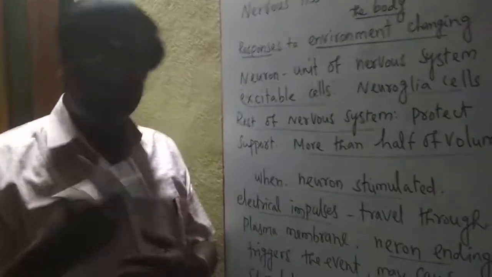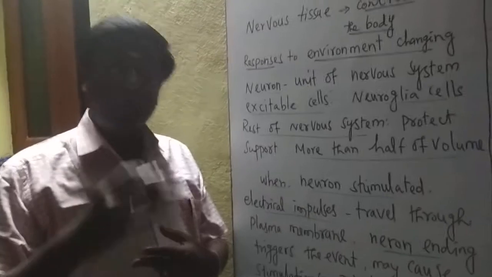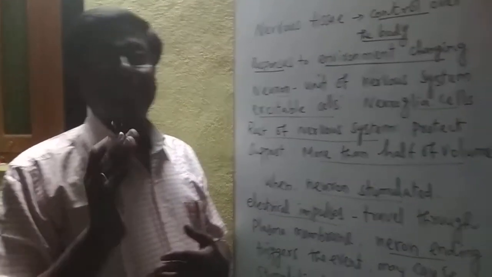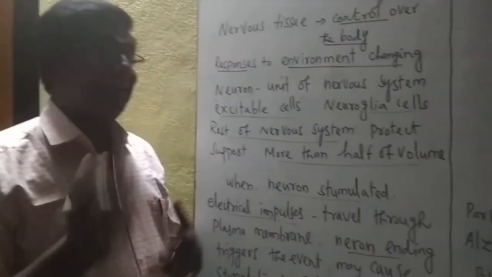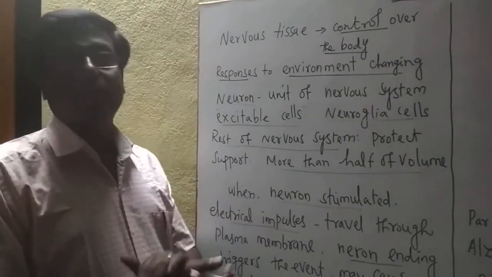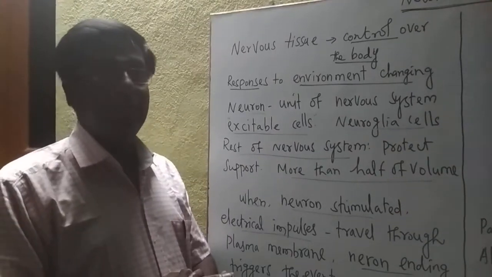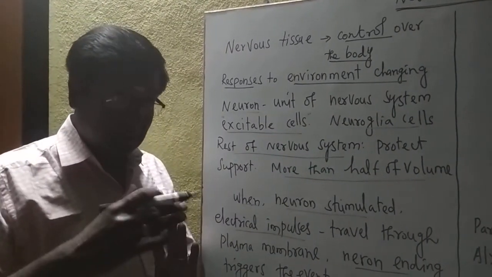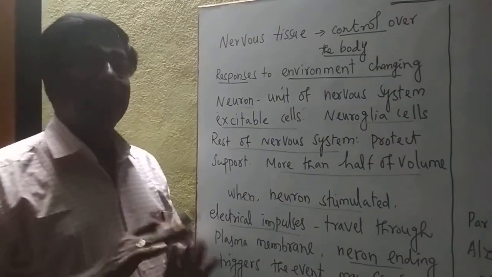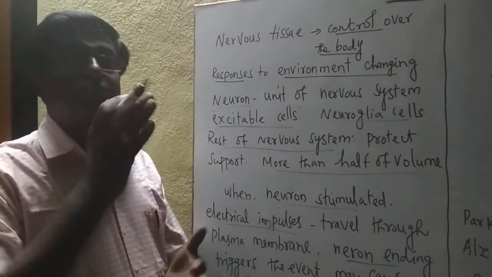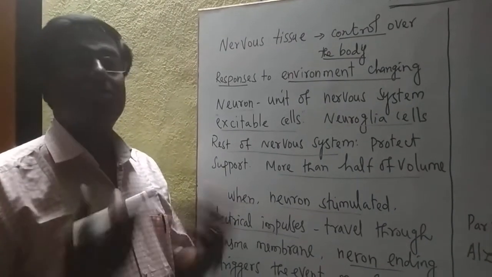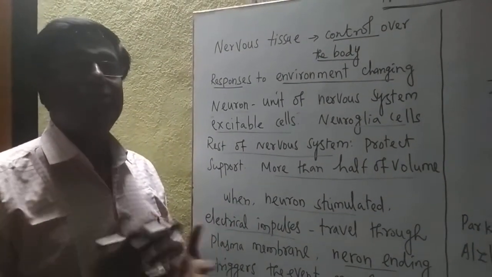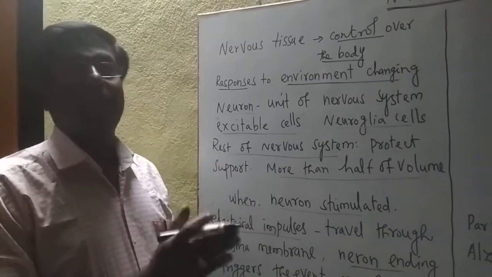The stimulus triggers and passes to the neighboring neuron whenever it is needed. If it is not needed, inhibition of the stimulus occurs. So whether it is needed, it is transmitted to the neighboring neuron, and if the stimulus is not needed, it stops in that neuron alone. So only the stimulus that is needed passes, and the stimulus that is not needed is stopped within the neuron.